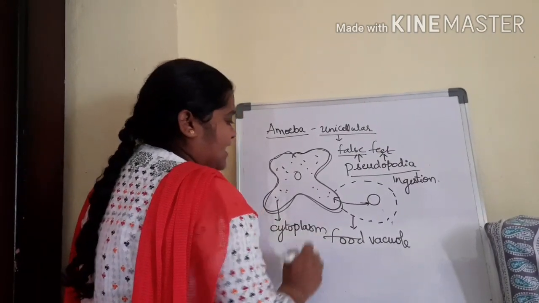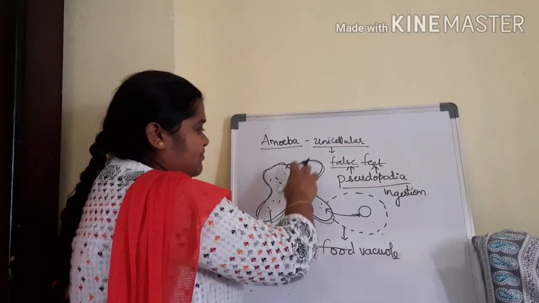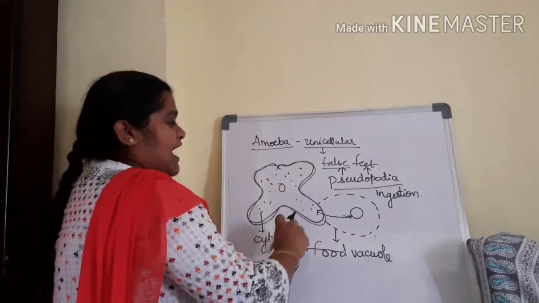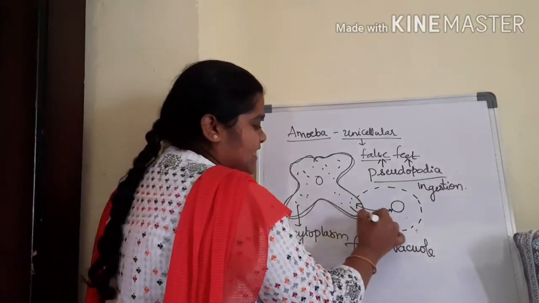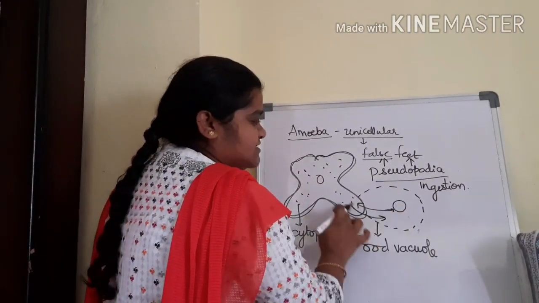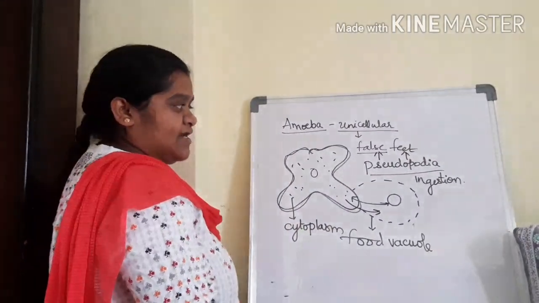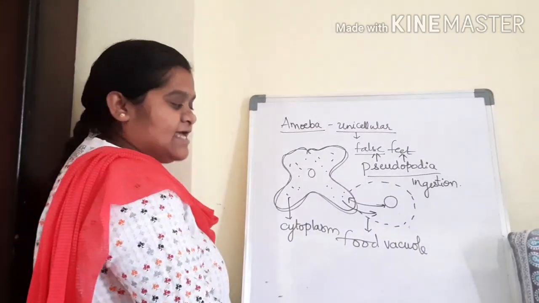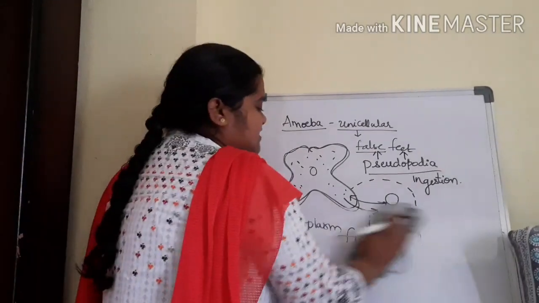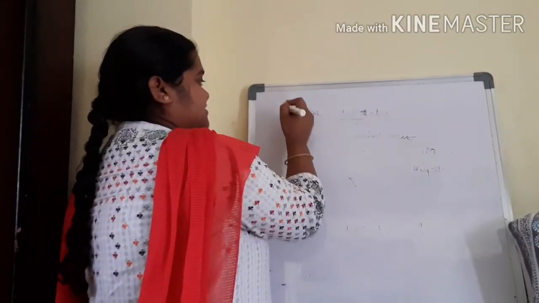The cytoplasm absorbs that food particle and distributes it all over the body, and whatever the remaining waste material is sent back by the same process by which it takes the food into the body. Like that the process of digestion takes place in the amoeba. Now we discuss another unicellular organism called paramecium.